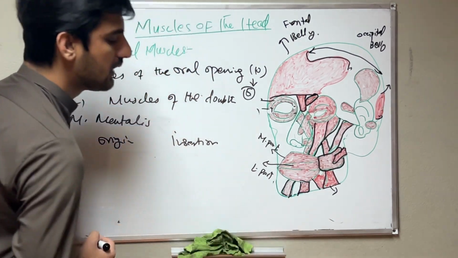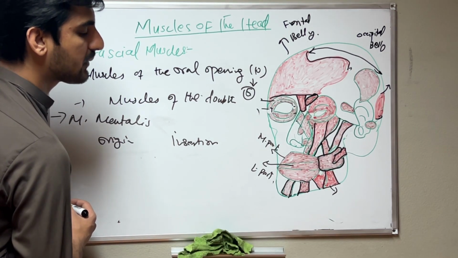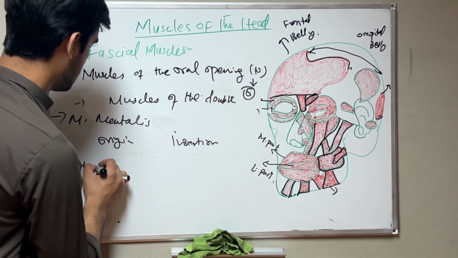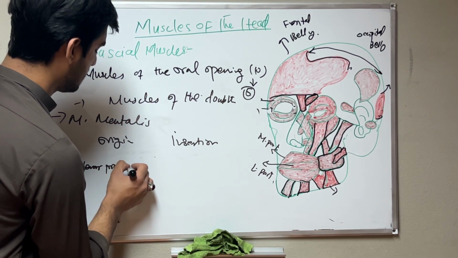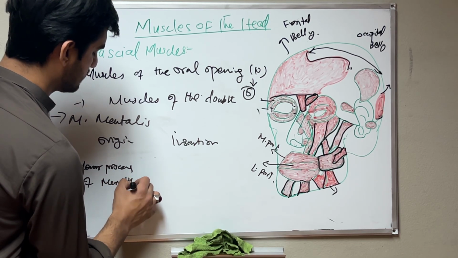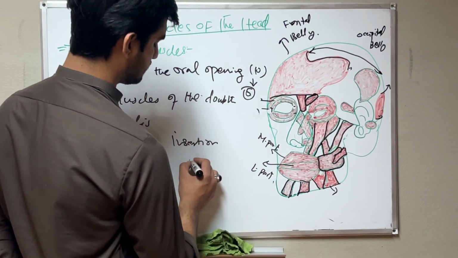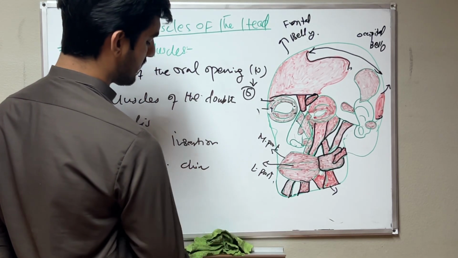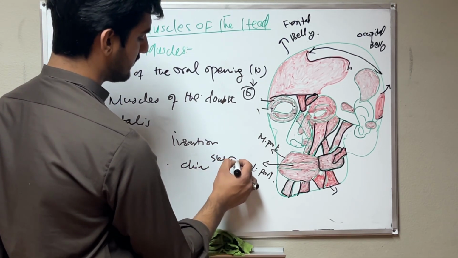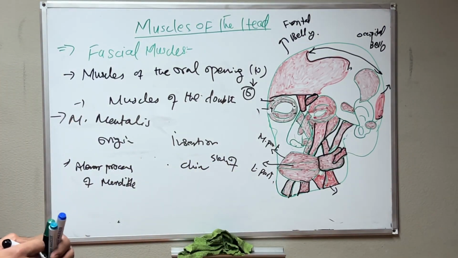Here we have the origin from the alveolar process of the mandible, near the lower lip, and it inserts into the skin of the chin. Okay, you can say skin of the chin. This is the chin area. These are the muscles which we discussed.